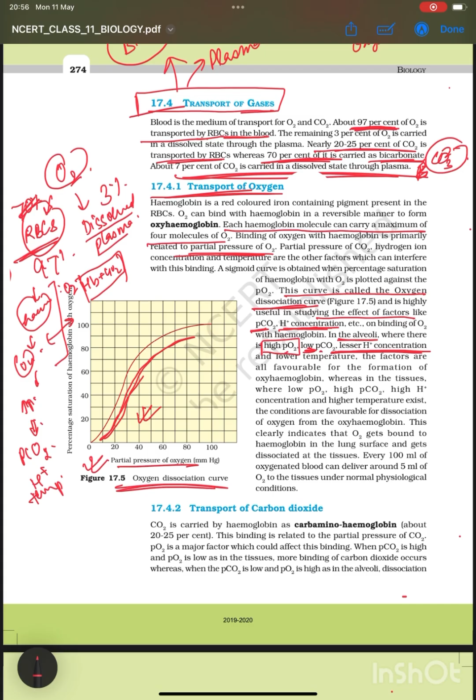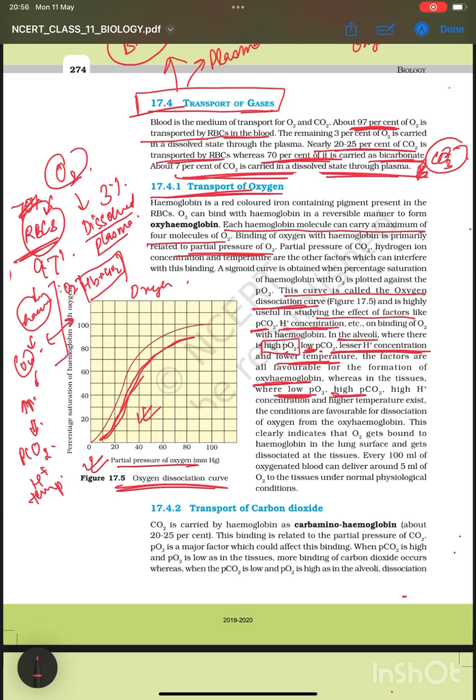We also have conditions like lesser H plus concentration and lower temperature. So the conditions are very favorable for oxyhemoglobin formation. The oxyhemoglobin formation takes place easily in the alveoli.